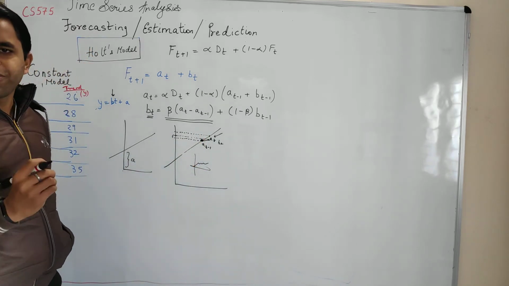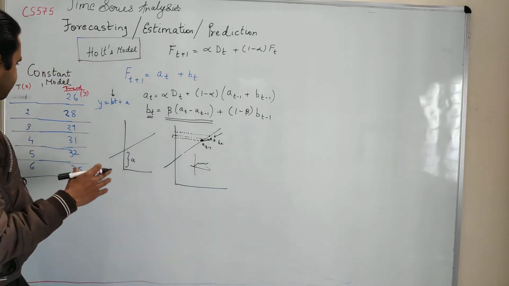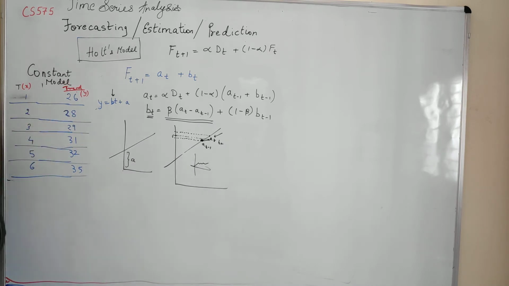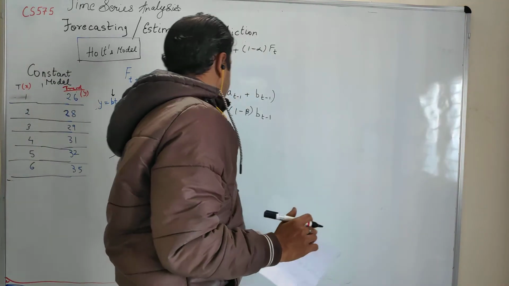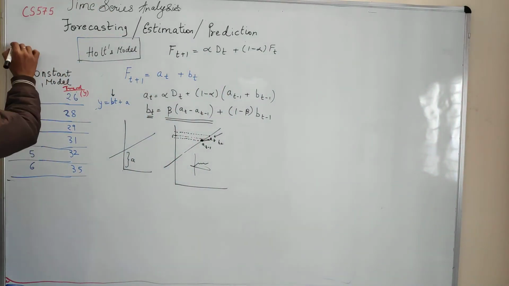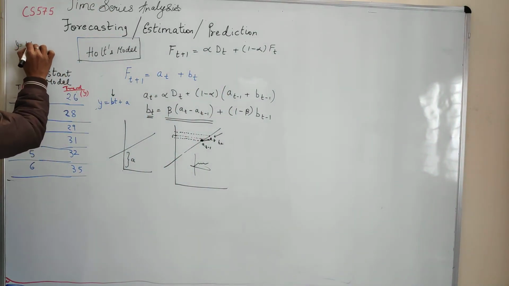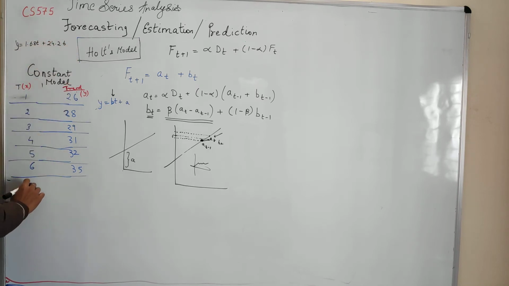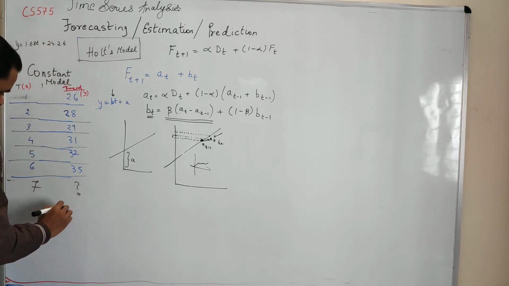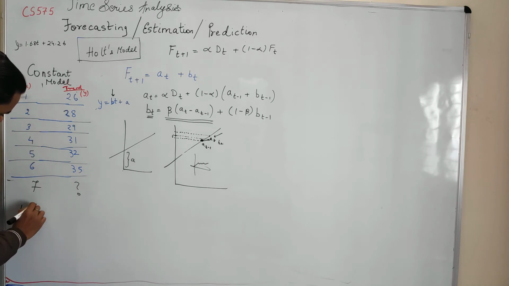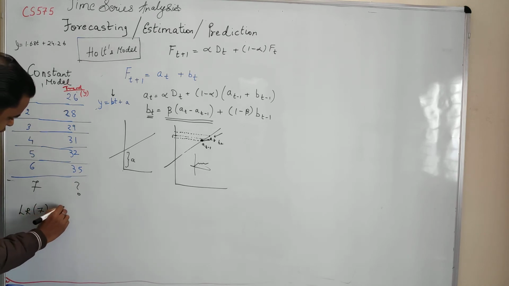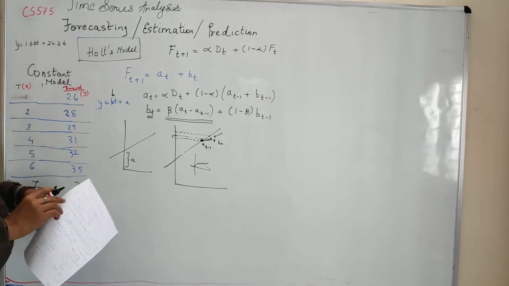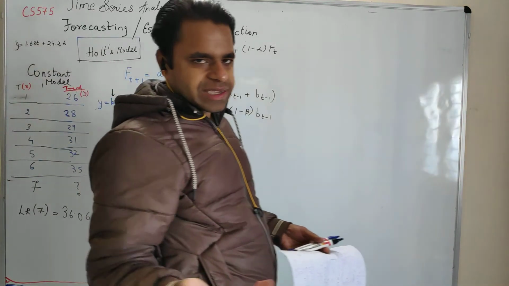Now let us try for this particular example, how can we compute the Holt's value. Remember, in case of regression, we had a line y is equal to 1.68t plus 24.26, and for the seventh prediction, I am writing LR for linear regression, in the last example we had got 36.06. Now let us see what Holt's gives you.